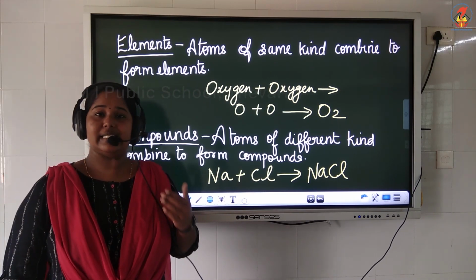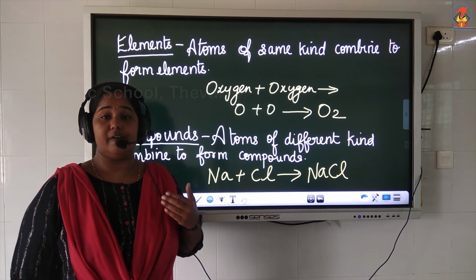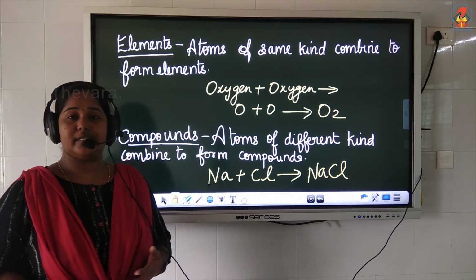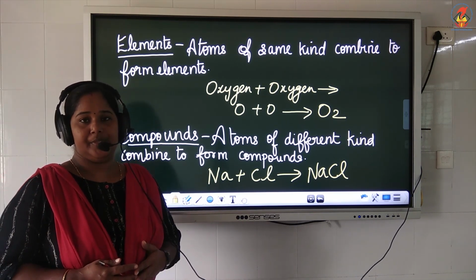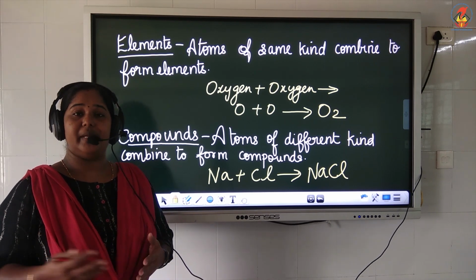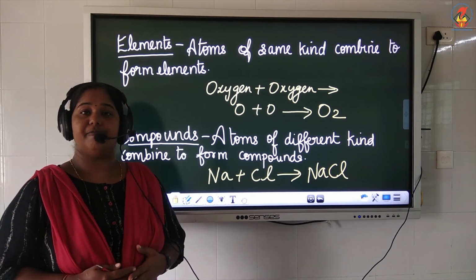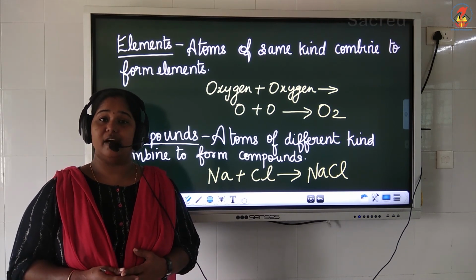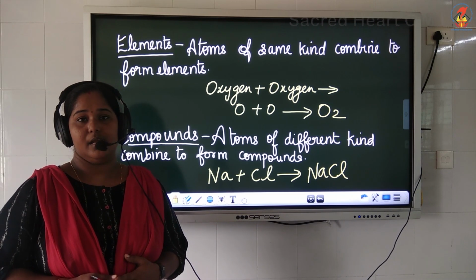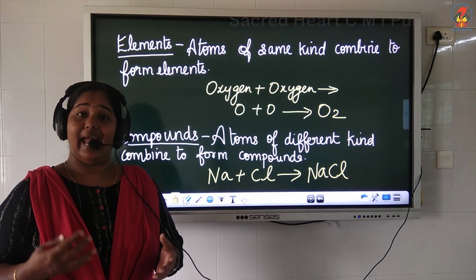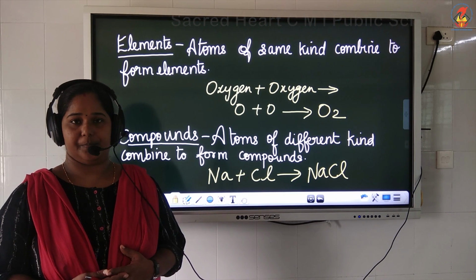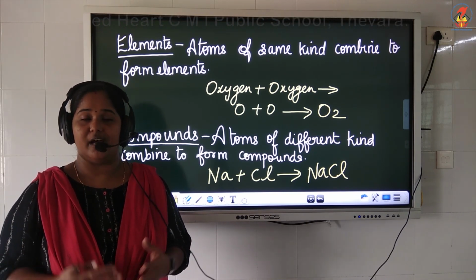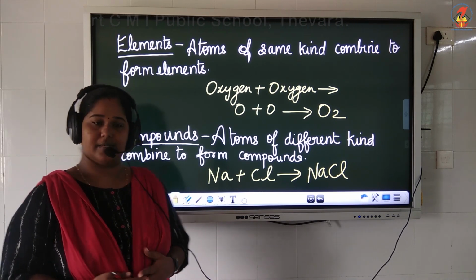Now, let us study about the arrangement of molecules in solids, liquids and gases. I told you solids, liquids and gases are the three states of matter. They differ from each other by the arrangement of molecules in them. Molecules are always in a state of motion. They move very fast and they attract each other very much. So let us take a look at some of the characteristic features of solids, liquids and gases.